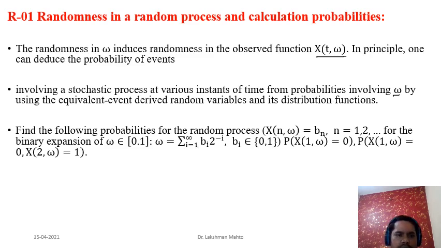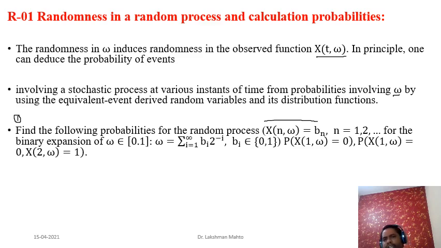Okay, so now here a few questions are here. The first question is that we have to find the probability of events associated with a random process. So first we are going to find the following probability of the random process. The same random process we had taken, that is the binary expansion of any number. Here one is decimal representation, another one is binary representation.